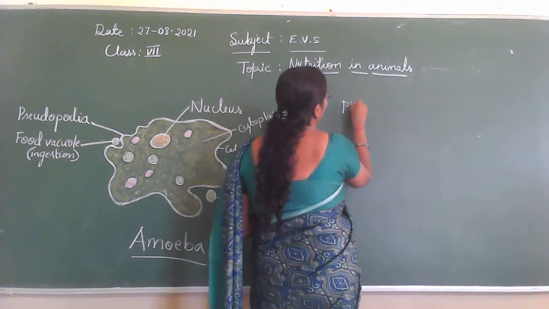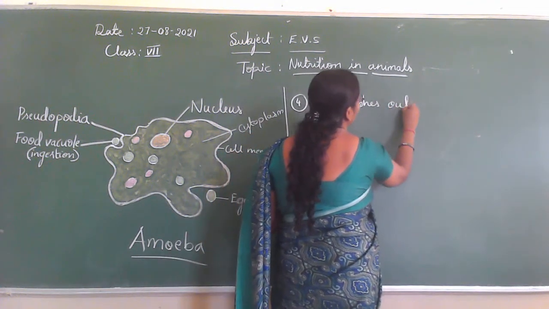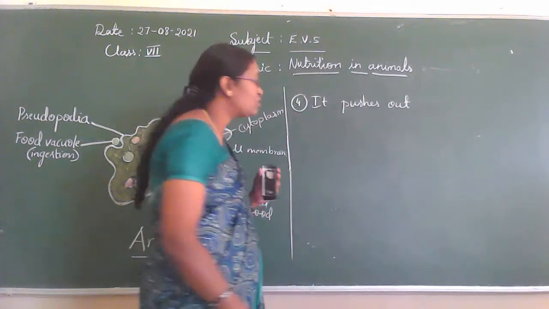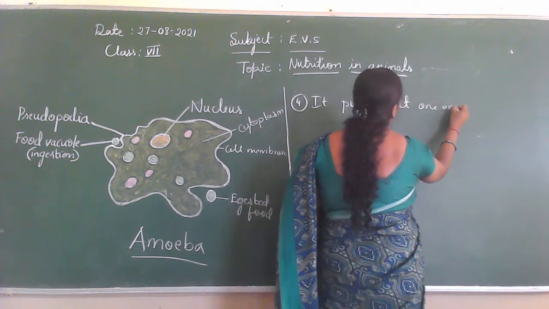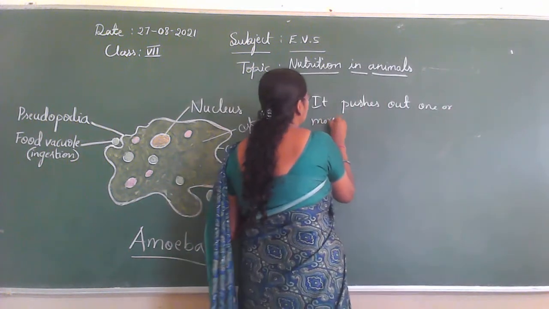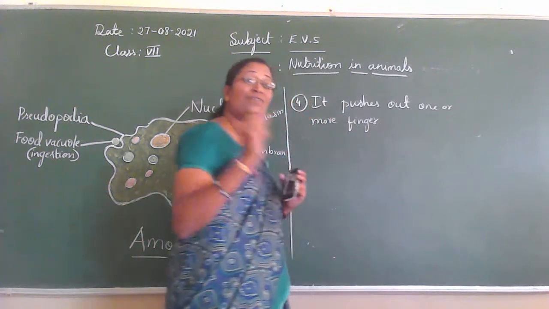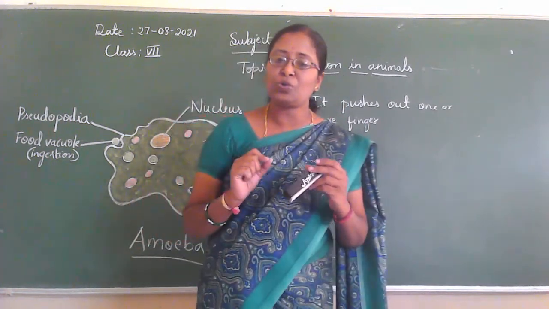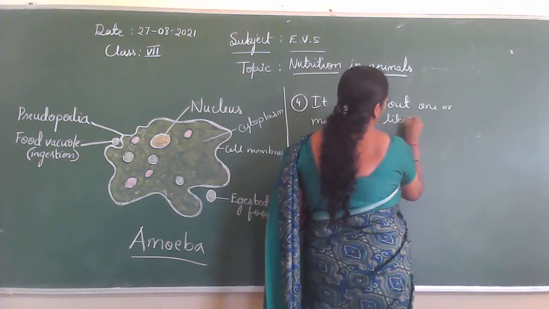Amoeba pushes out, what does it push out? One or more finger-like projections, it looks like a finger. What are they called? Yes, pseudopodia.